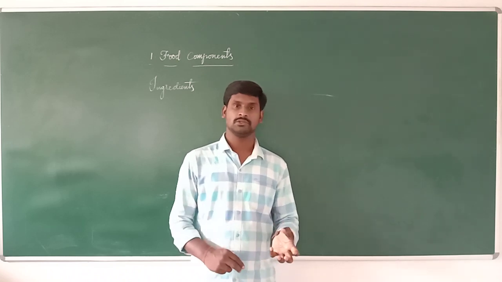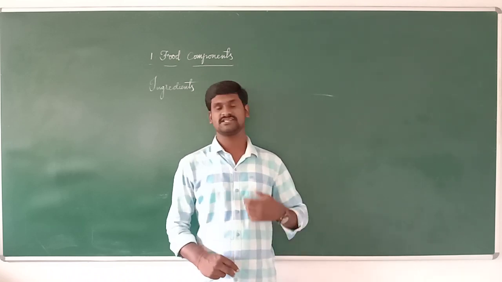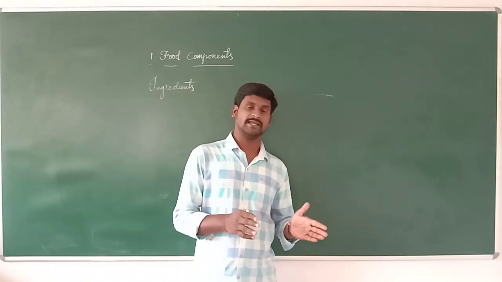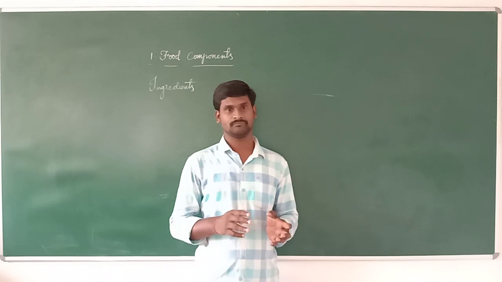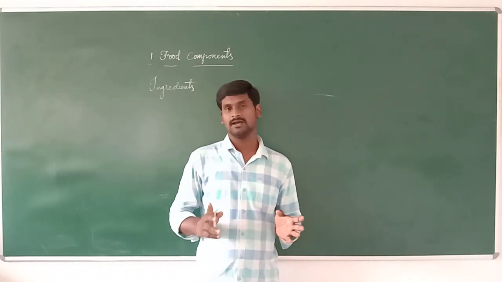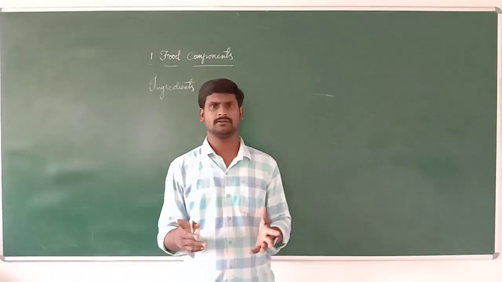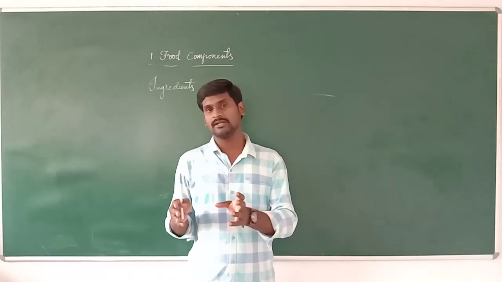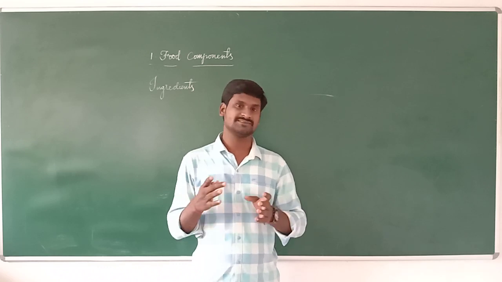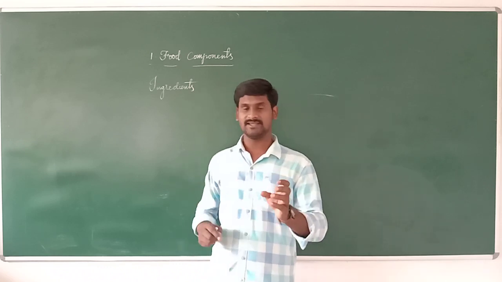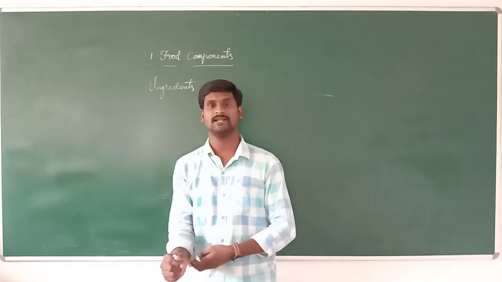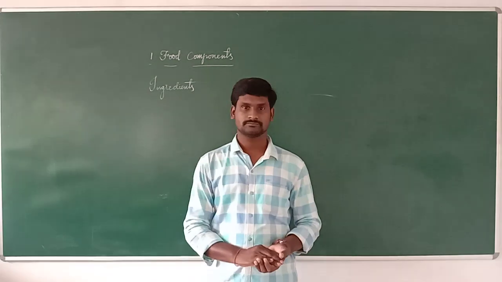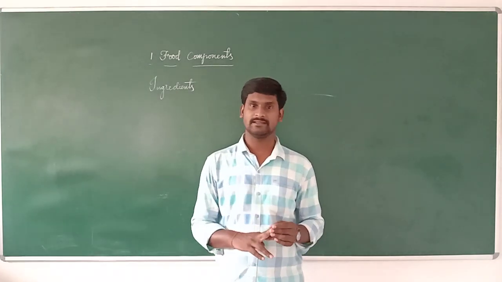For example, if you would like to prepare chicken curry, we need chicken, some masala items, spices, cinnamon, poppy seeds, oil, onions, chili powder and salt. These materials are very essential if you would like to prepare any food item. All those items are called ingredients.